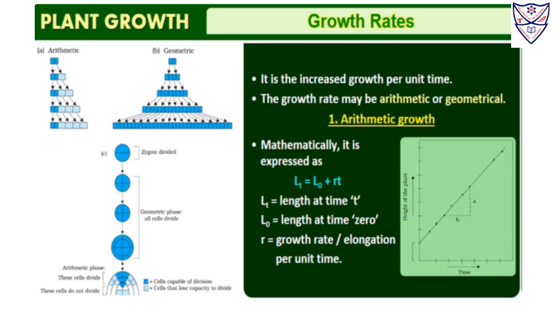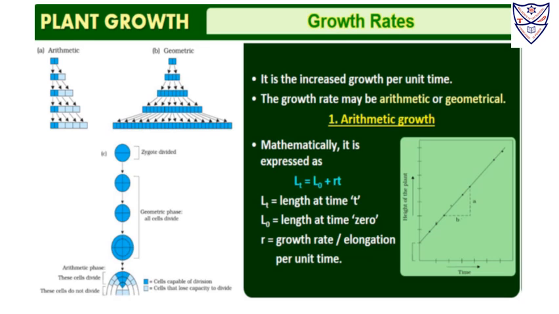Now let us try and understand growth rates. So what is a growth rate? It is basically how much growth has occurred during a particular time. So it is the increased growth per unit time. So the growth rate can be arithmetic or geometrical. Arithmetic growth is generally following a mitotic cell division. So here only one daughter cell continues to divide while the other differentiates and matures.